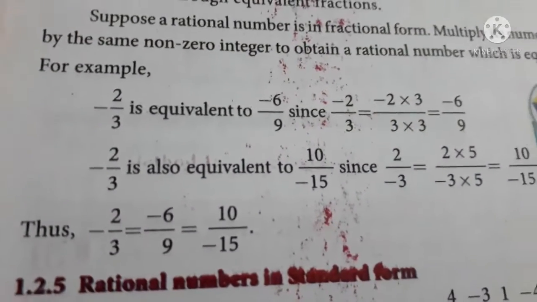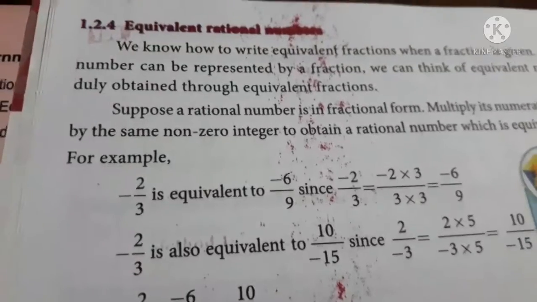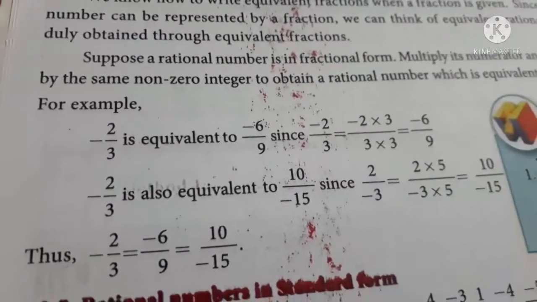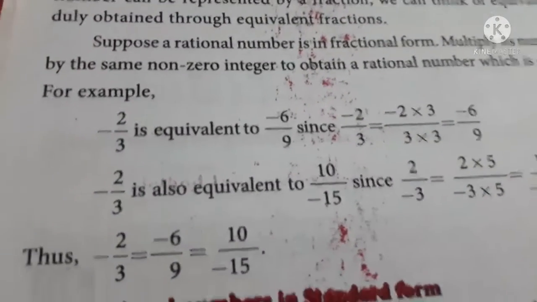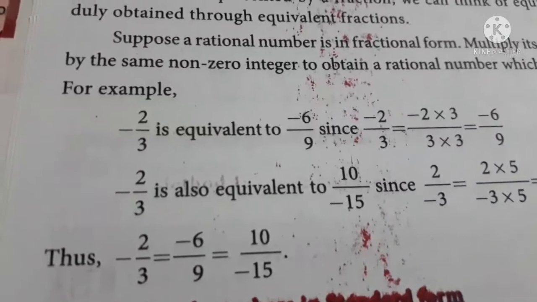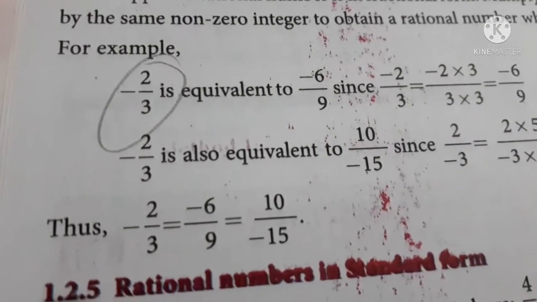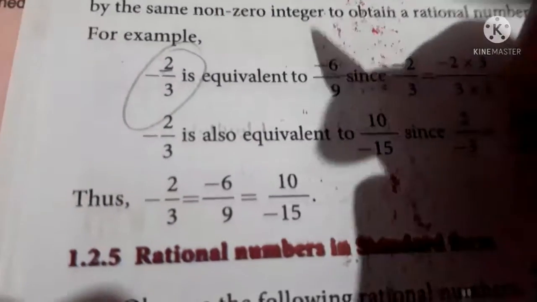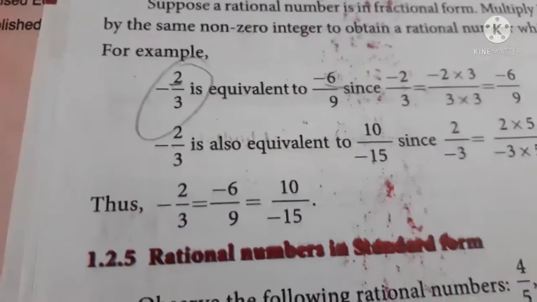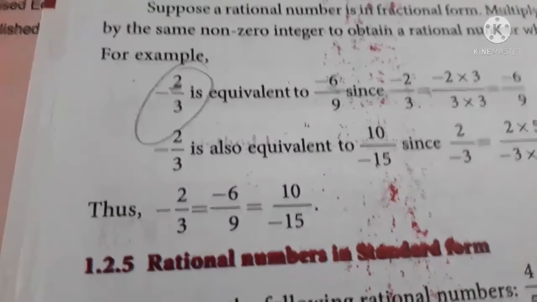So when you want to find the equivalent rational numbers, then you should just do the same as what you have done with like fractions. Okay. So if you want to find out whether minus 2 by 3 is equivalent to minus 6 by 9, first you convert the numerator into the numerator. What number do you multiply with 2 to get 6? It will be 3, right?